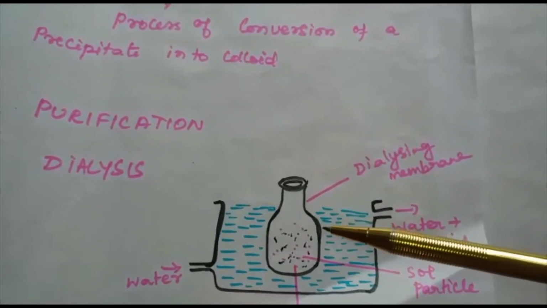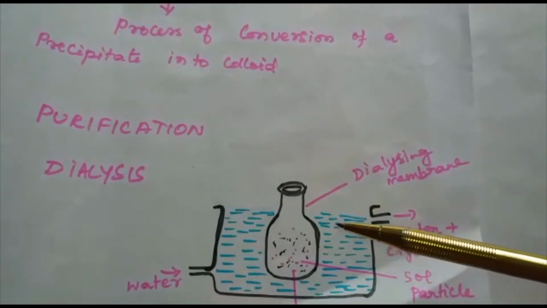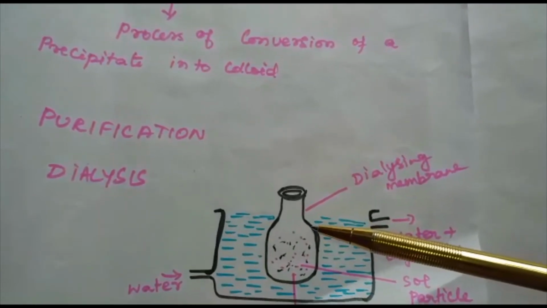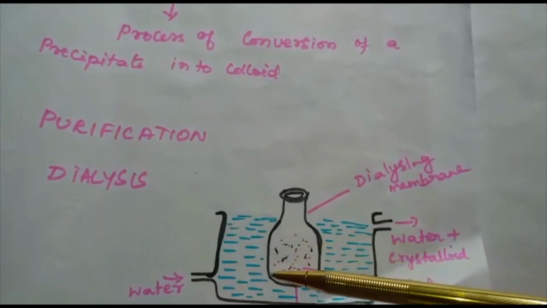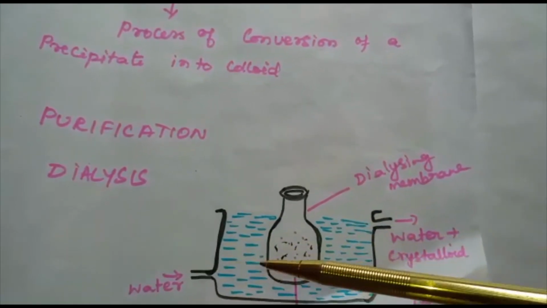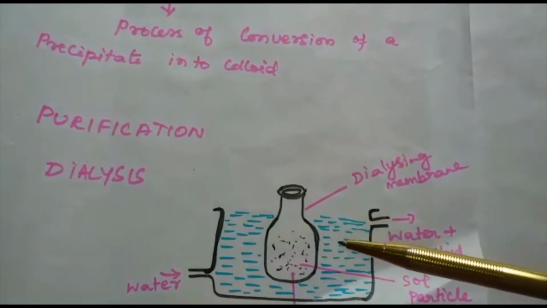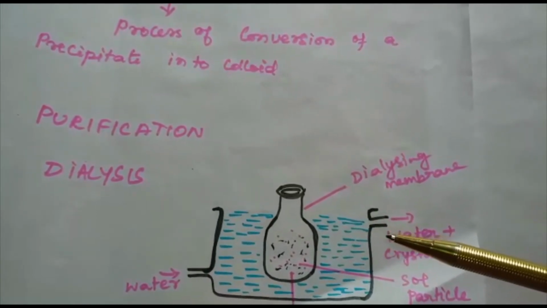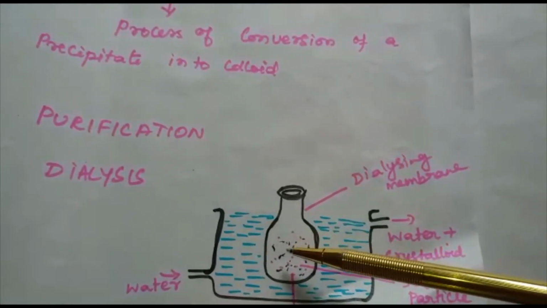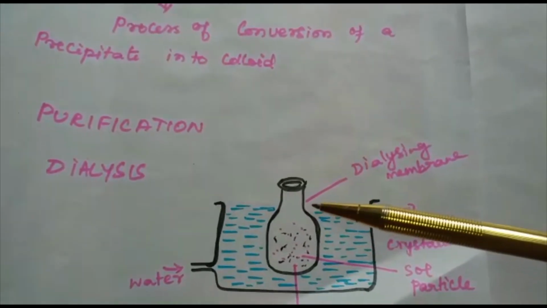The apparatus used for this purpose is called the dialyzer. A bag of suitable membrane containing the colloidal solution is suspended in a vessel, this is the vessel, through which fresh water is continuously flowing. The molecules and ions diffuse through the membrane into the outer water and pure colloidal solution is left behind. This is how the impurities are removed through dialysis.